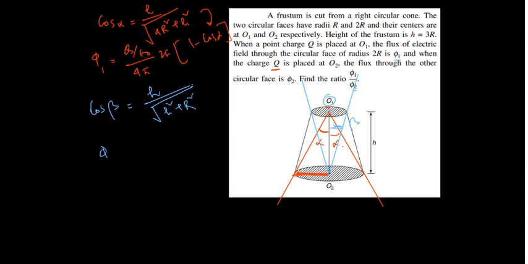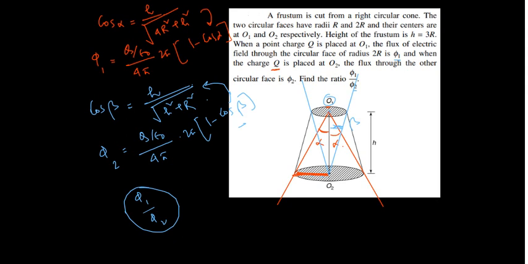Phi 2 is equal to total flux Q by epsilon naught divided by per unit solid angle 4 pi, into what is the solid angle? 2 pi into 1 minus cos of beta. Do you know cos beta? Yes, we know. So we'll just substitute the values and we will calculate what is phi 1 by phi 2. Correct? I hope all of you have enjoyed the class.